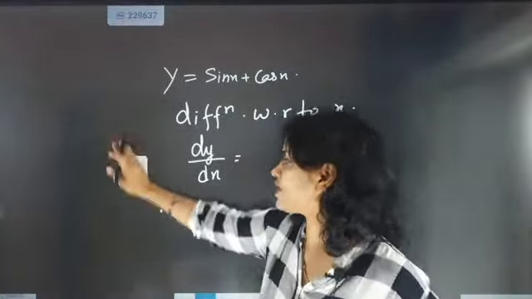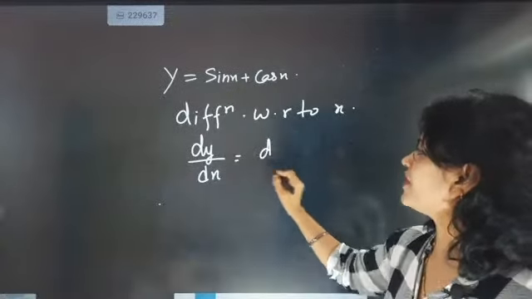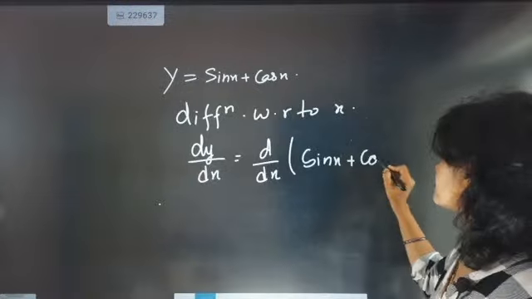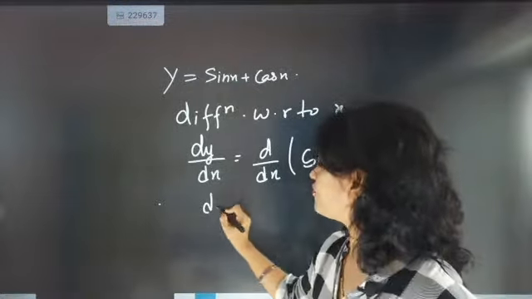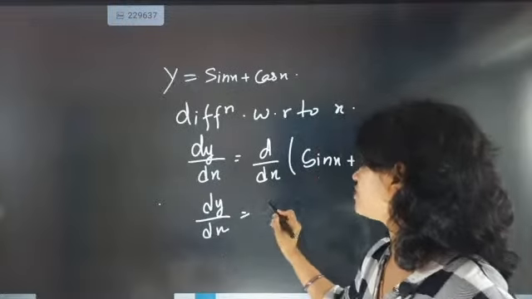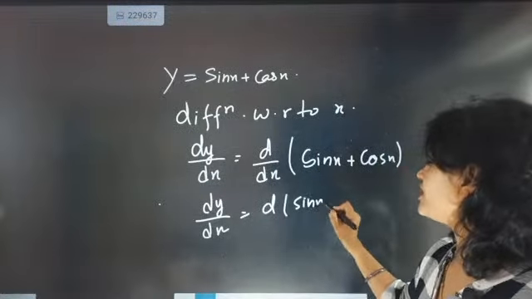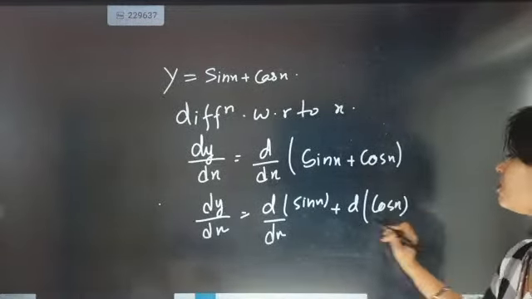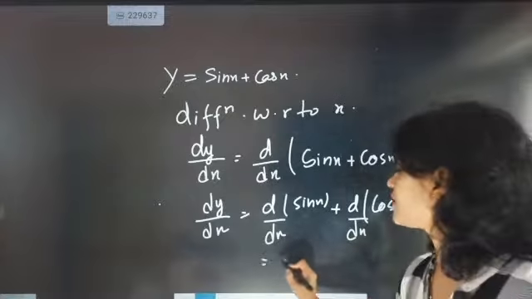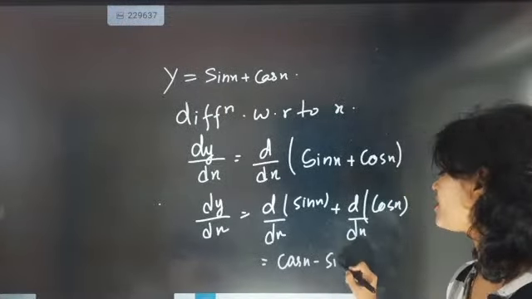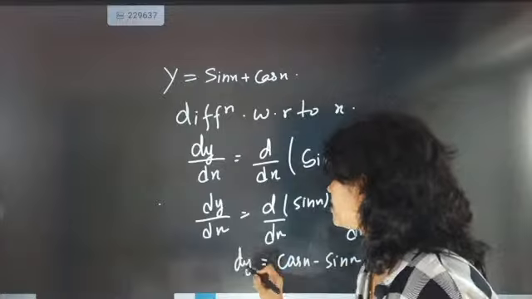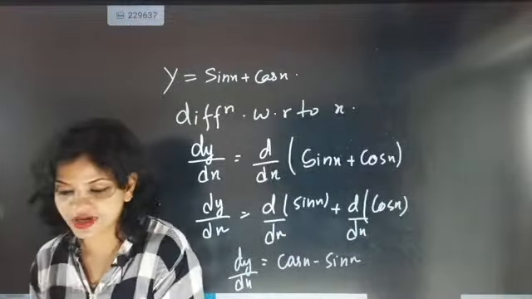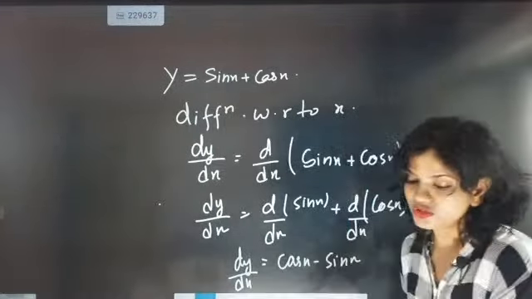Now we write dy by dx, and then the differentiation of sin x plus cos x. Now distribute the differentiation. dy by dx is equal to d of sin x by dx plus d of cos x by dx. So sin x will become cos x and cos x will become minus sin x. So dy by dx is equal to cos x minus sin x. I hope you have understood how to solve this question.